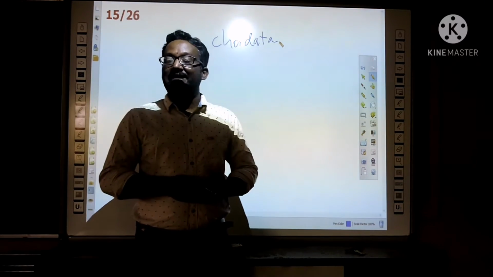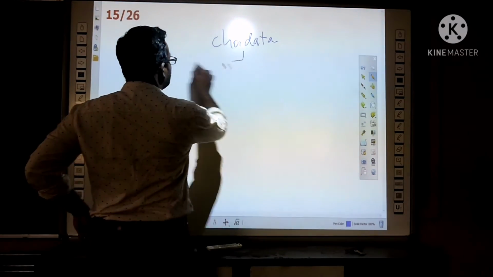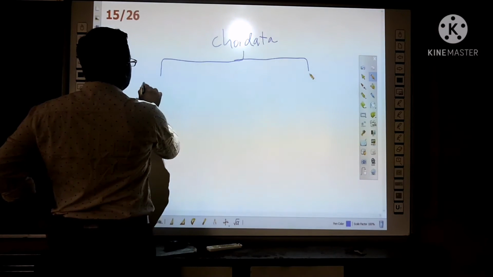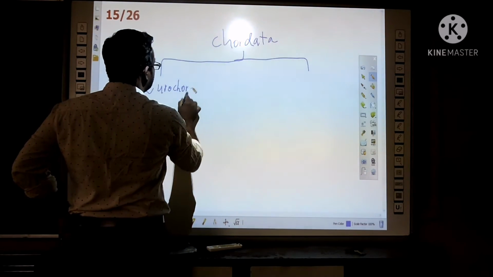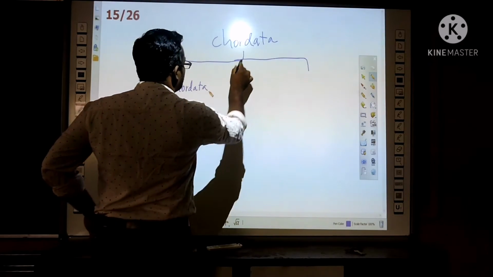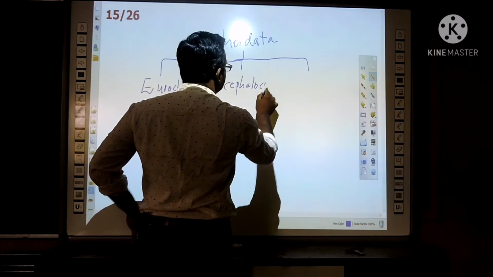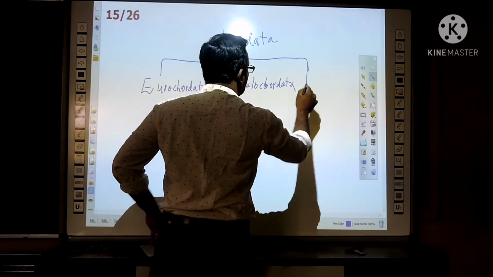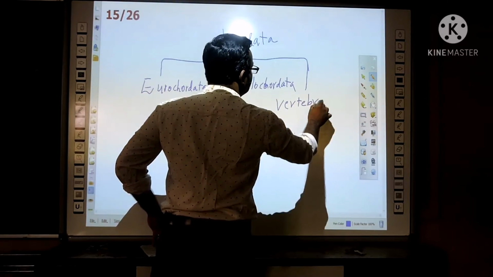Based on several characters, the Chordata are again divided into three groups: the Urochordata, Cephalochordata, and Vertebrata.